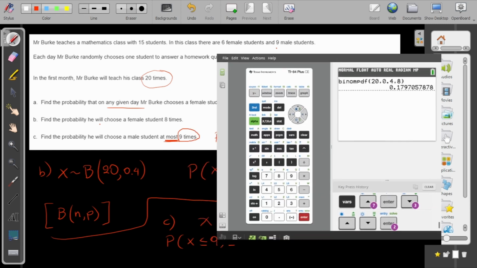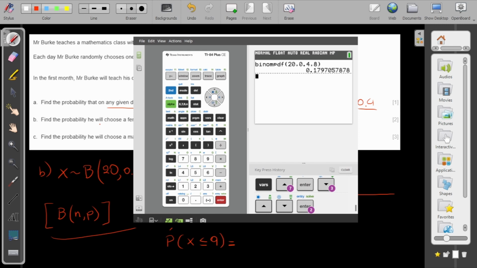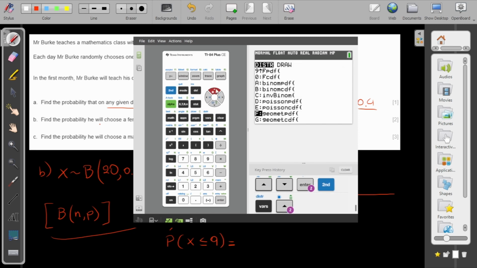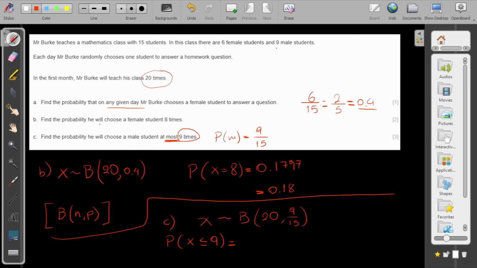Let me bring it back here. I will go to my calculator again, second, distribution, and binomial, but not a PDF, which calculates a specific probability, but cumulative probability, because I want to calculate up to 9, which means the probability of choosing 0 males, 1 male, 2 males, 3 males, and so on.